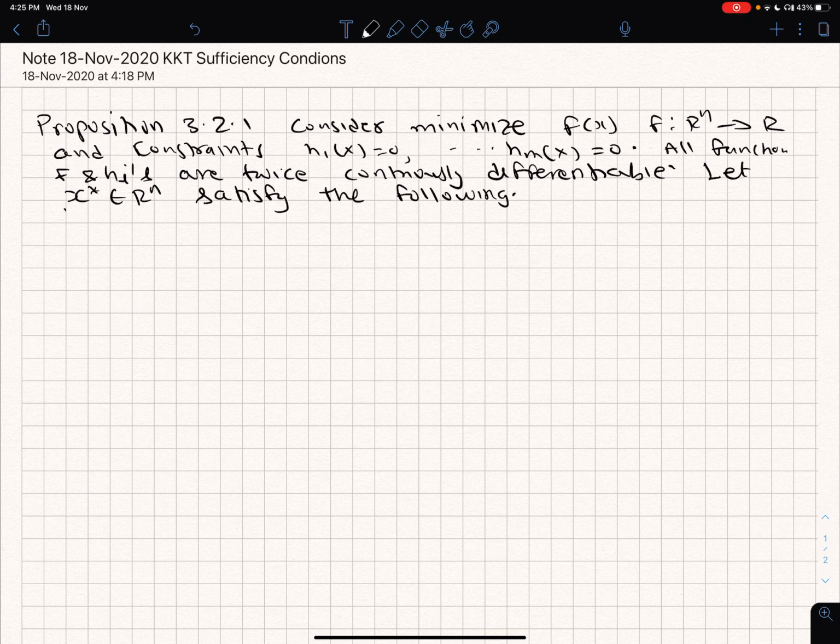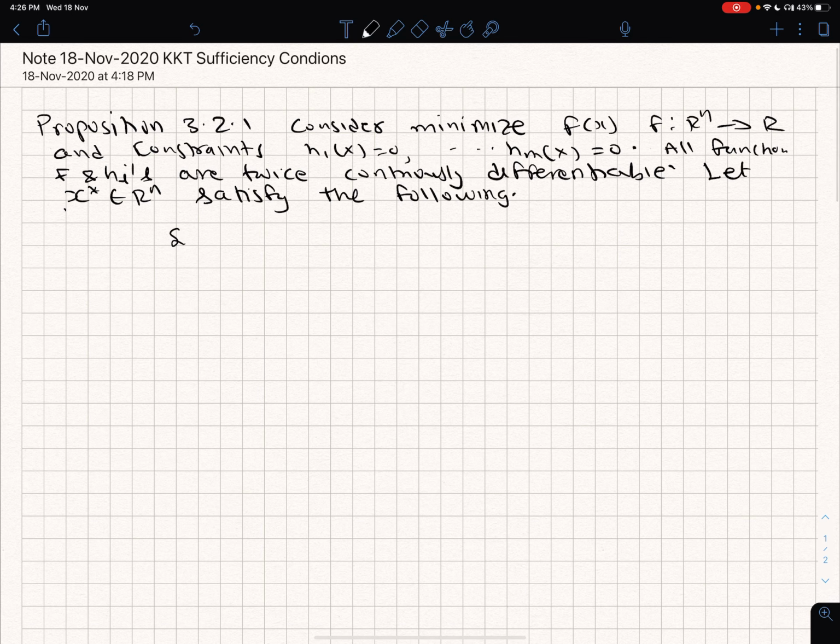Unfortunately, here we don't have necessary and sufficient conditions. Necessary conditions are a subset of the sufficiency conditions, and there could be different sufficiency conditions. It's not necessary that you only have one set of sufficiency conditions. For example, there are sufficiency conditions where the regularity assumption can be relaxed, but I am going to work with the regularity assumption throughout this course. Okay, so let x star from Rn satisfy the following.